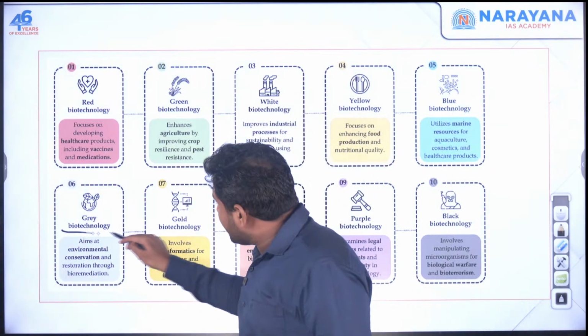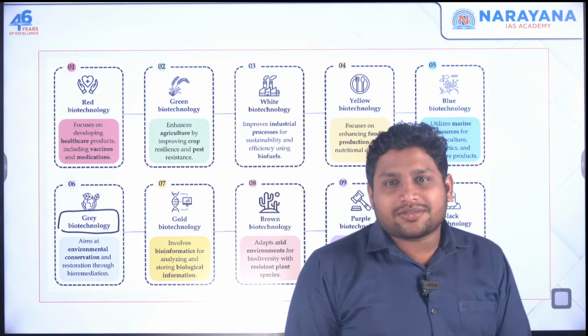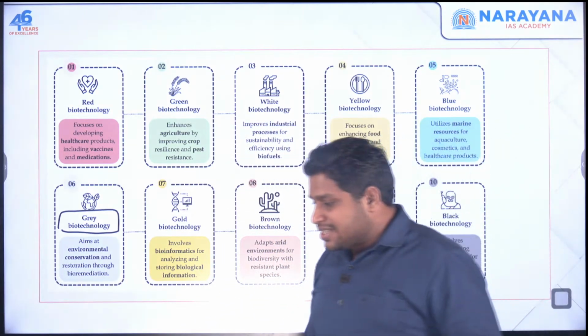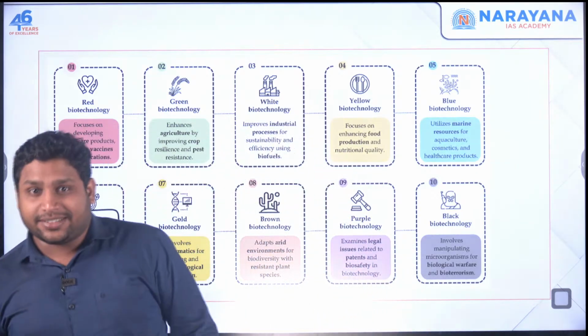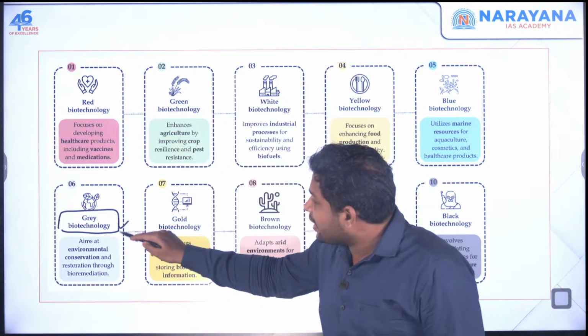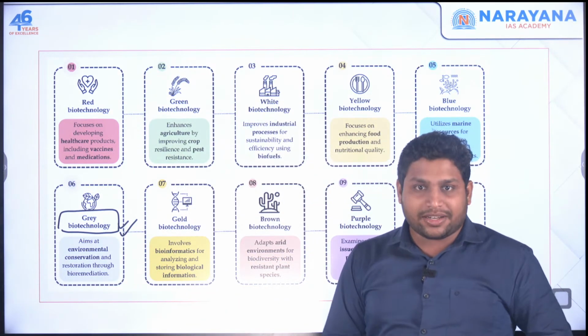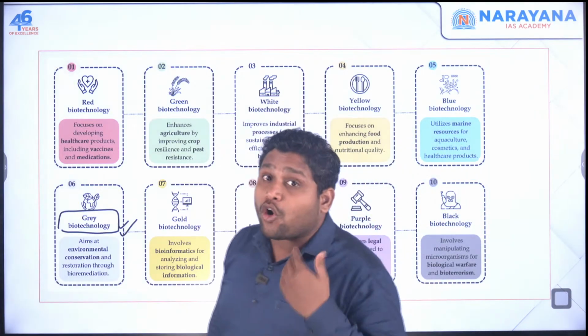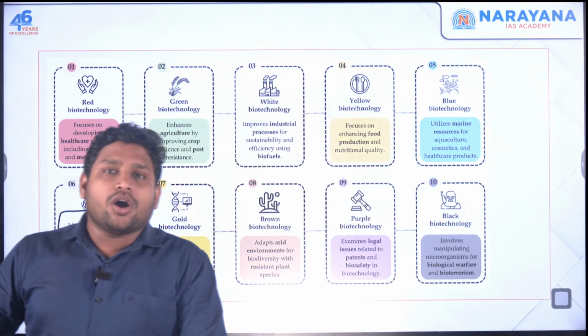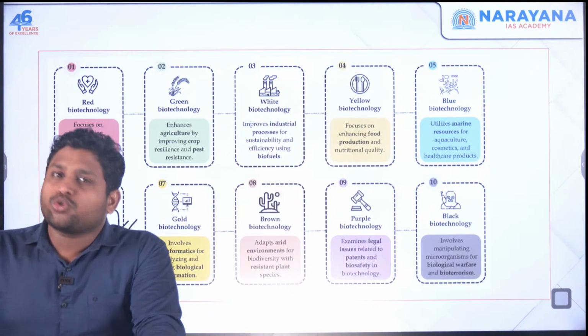Then gray biotechnology. Whenever gray part comes, then you can think about some part which needs to be cleaned. So whenever you're trying to clean the environment, then you're dealing with gray biotechnology. To conserve the environment, we have to clean some elements. Let's say I give you the example of oil spill that takes place in oceans many a times. So you try to make use of biotechnology to solve that problem.